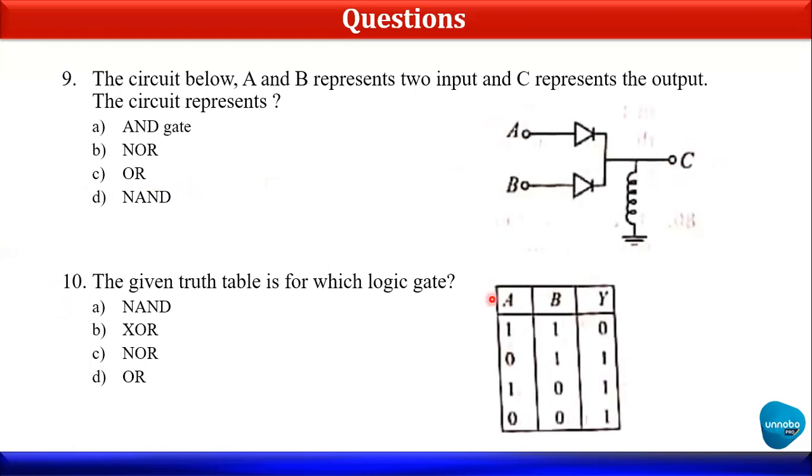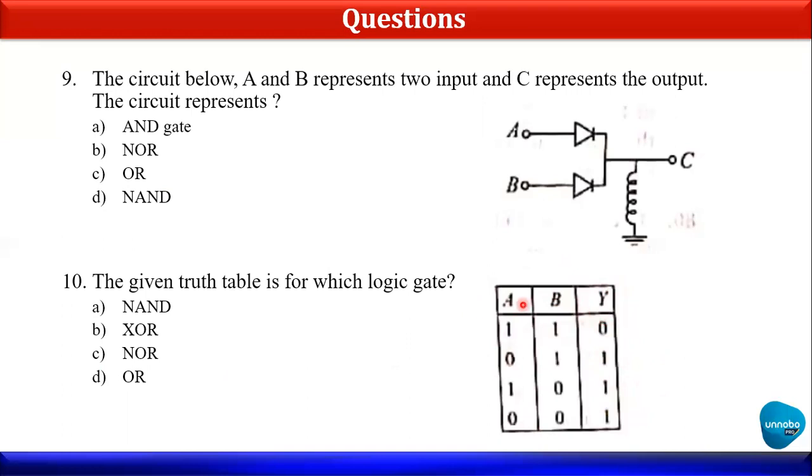Now for the tenth, they have given a truth table, where we have to find out which particular gate has this truth table. First we have to look at the exact output. Here you can see A and B: for 1, 1 they have given 0, and for the rest they have given 1. Whenever such a truth table comes up, if 1 and 1 gives 0, it means something is different from OR and AND gates. Always remember to take the complement of this Y. The complement of Y will be 1, 0, 0, 0, right?